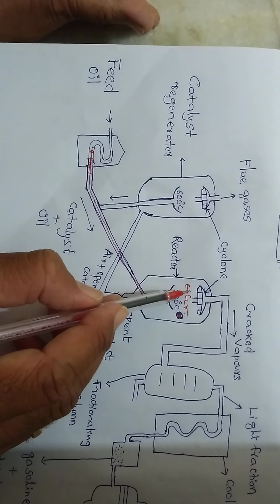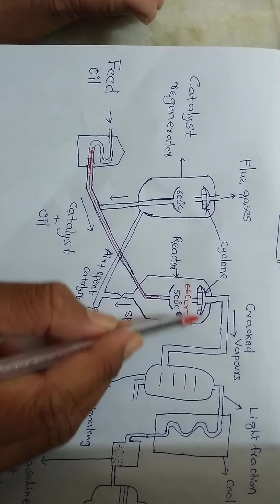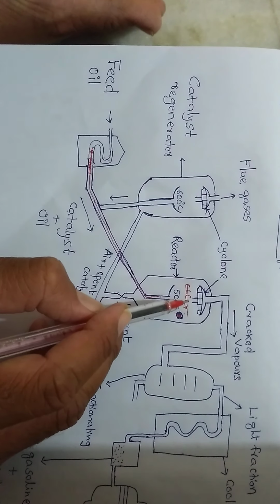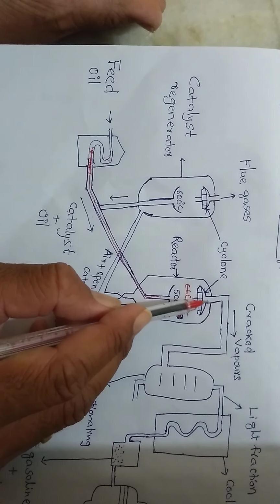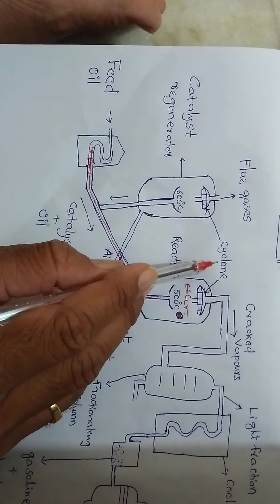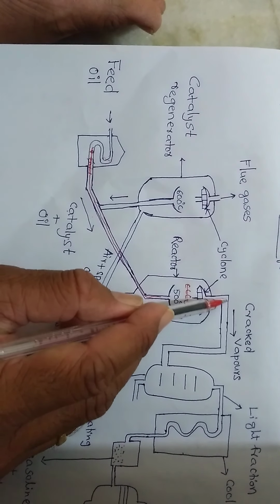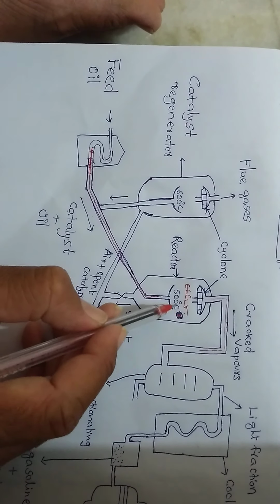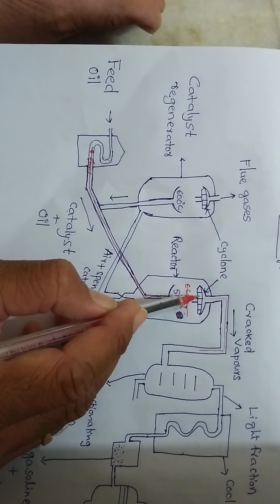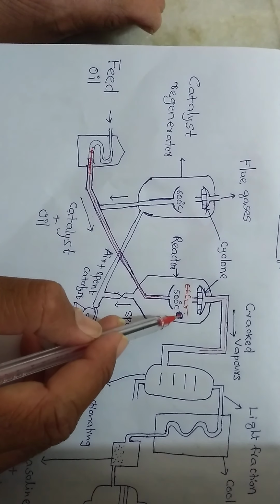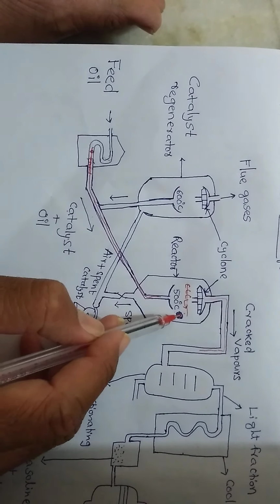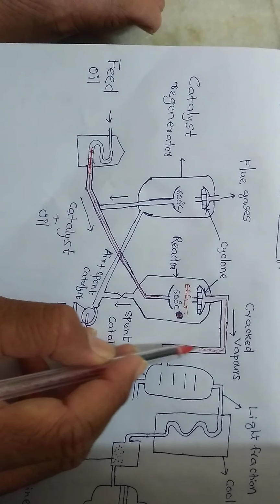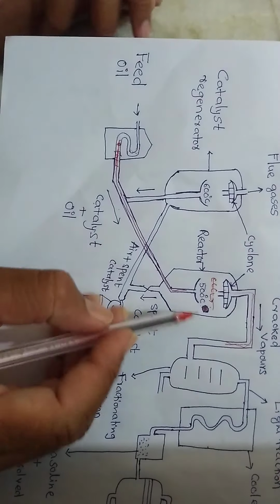Right. Now what happens? What are the vapors that occur during the cracking process? These vapors are sent through the centrifugal separator, the cyclone. Whatever the cracked vapors, right. And this cyclone allows only the vapors out, keeping the catalyst itself in the reactor. Vapors go out. Right.